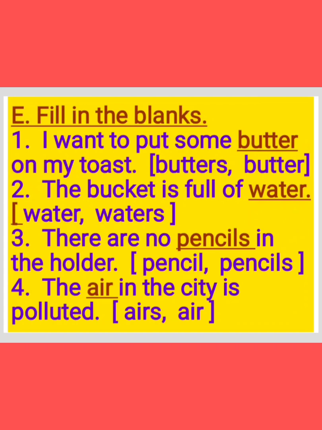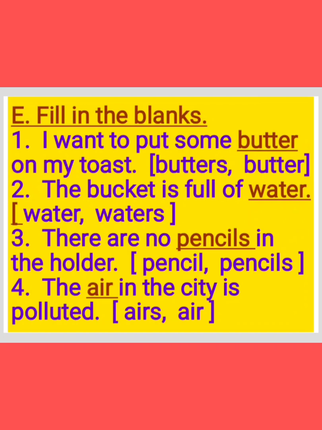Now see the third one. There are no dash in the holder. Holder means pencil stand. Pencil, pencils. So we can write pencils. The plural form of pencil is pencils. So we can write, there are no pencils in the holder. Pencil is a countable noun, so we can write the plural form here, pencils. And now see the next one.